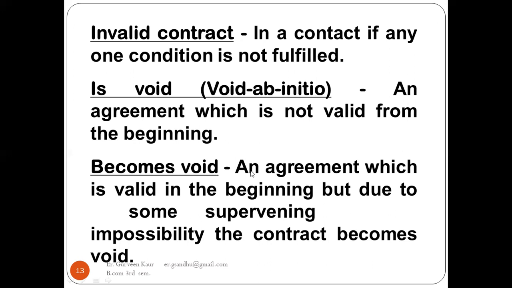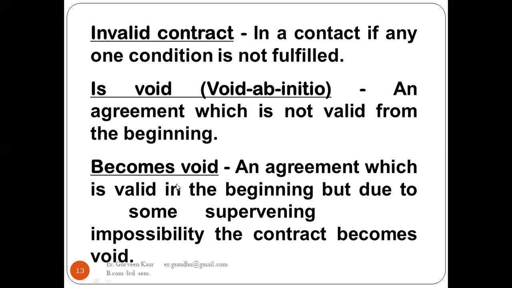Then becomes void: an agreement which is valid in the beginning, but due to some supervening impossibilities, the contract becomes void. In the beginning, we knew that this can happen as a contract, but due to one or another impossibility, the conditions were not fulfilled, and at a later stage it became a void contract.